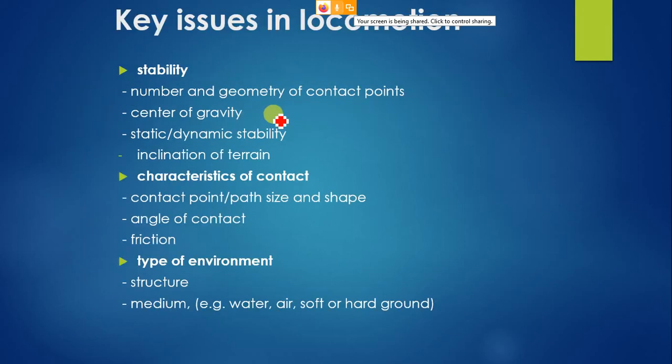Now, looking into all these things, what are the key issues that you have to check while looking into locomotion? The first one is the number and geometry of the contact points. What is this contact point?